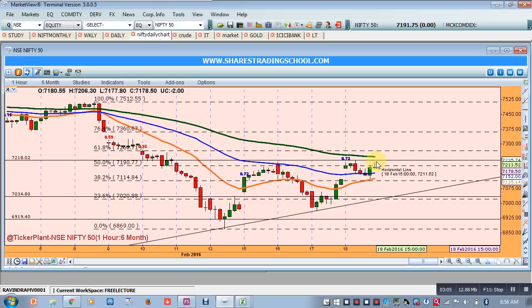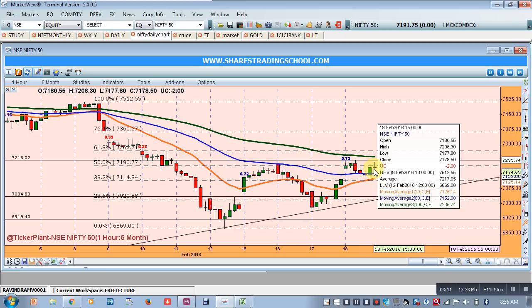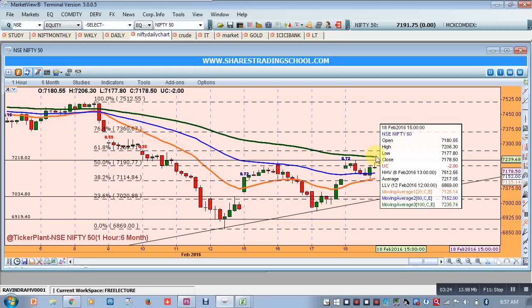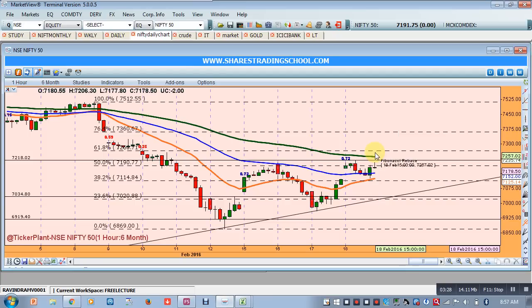If it crosses 7,215, then we will place our first target at the 100 moving average, which is around 7,235, and after that 7,260. So our first target is 7,235 and second target is 7,260 if Nifty crosses 7,215.